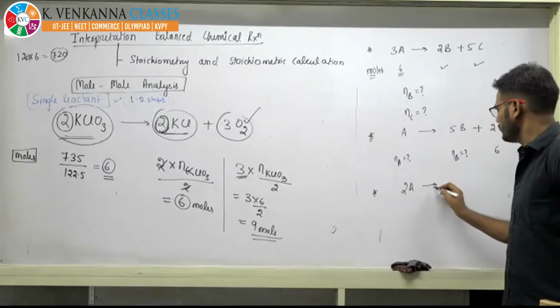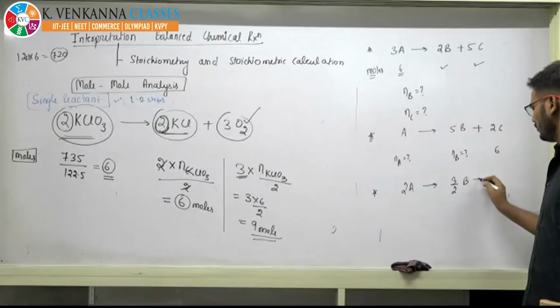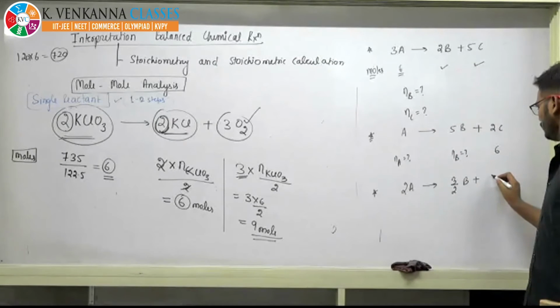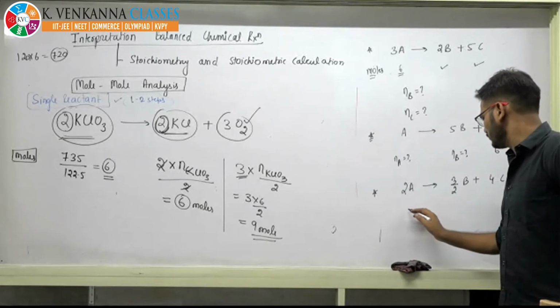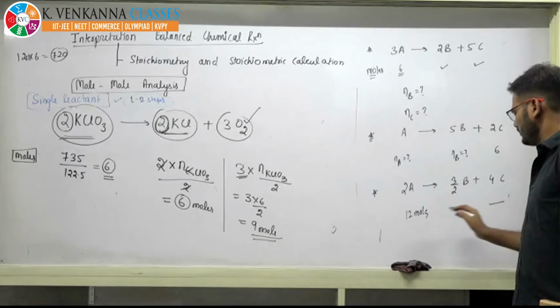2A gives 3/2 of B and 4 of C. 12 moles are given. Now calculate this and this.